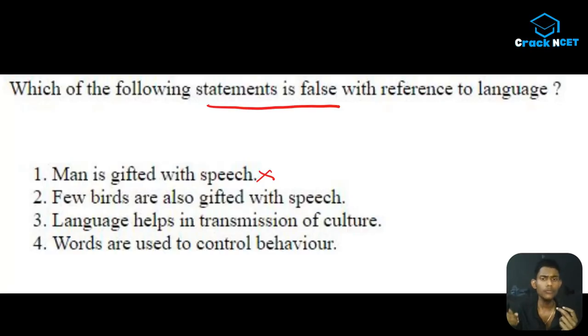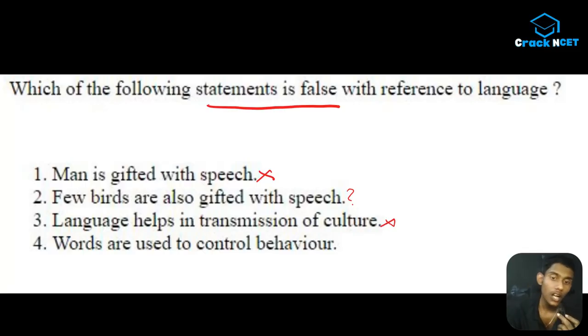The second one is a few birds are also gifted with speech. Yeah, kind of, because a parrot can speak. But guys, you have to give more emphasis on the meaning of speech right here. But I will talk about this later. You can keep this in confusion. Okay, let's move forward. Language helps in transmission of culture. Of course, yes, guys. है ना? Actually, language can even be considered a part of our culture. So this one we can also cut because it's true.